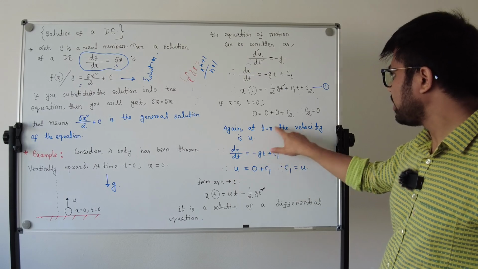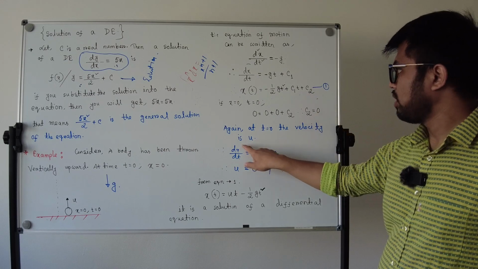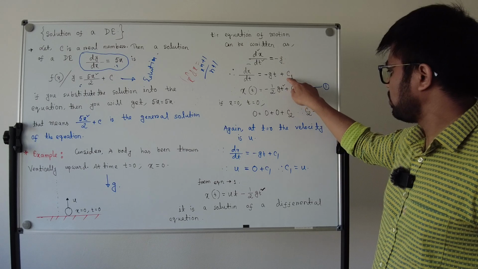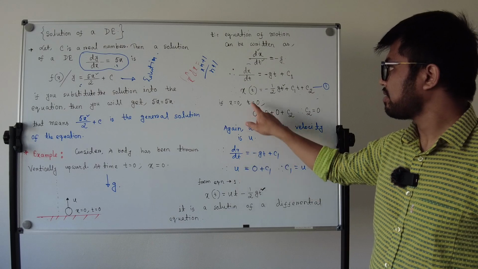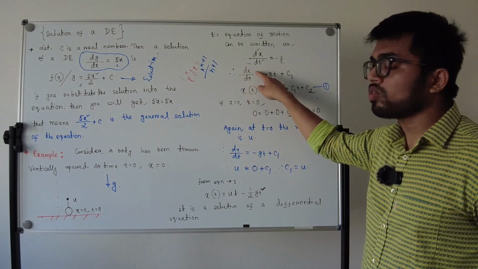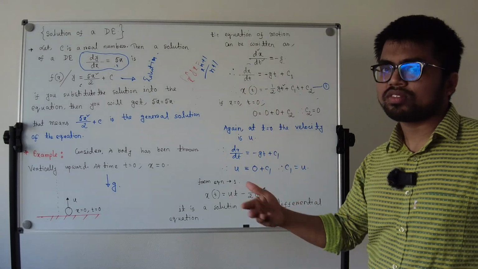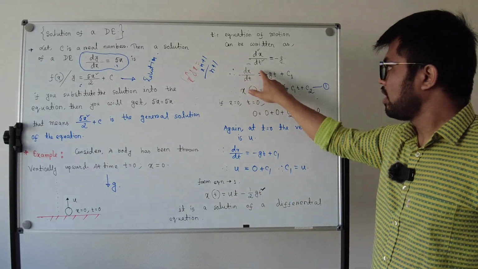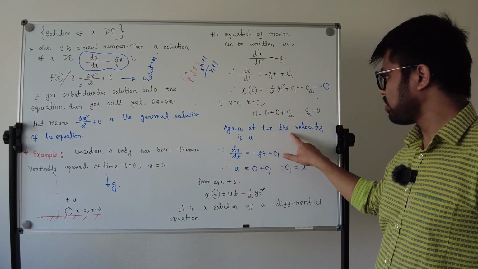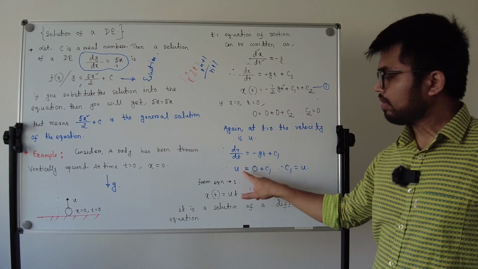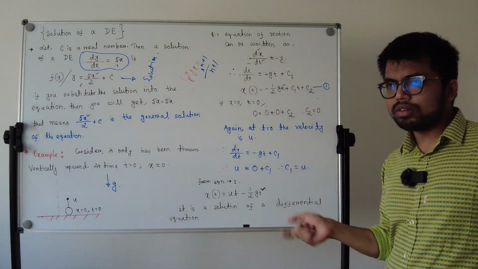At t equal to 0, dx/dt, the velocity, is u, so u equals 0 plus c1. That means C1 equals u, where u is your initial velocity.